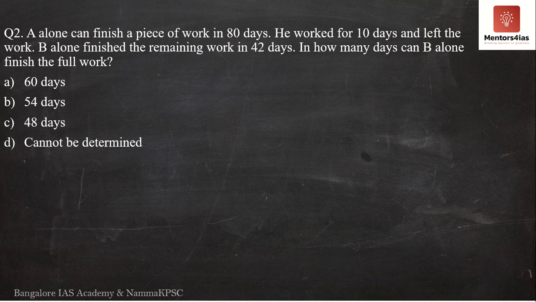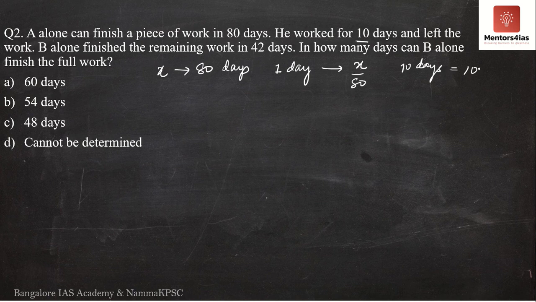Again, same thing: A alone can finish a piece of work in 80 days, correct? So if A can finish X amount of work in 80 days, in one day, how much amount of work would he complete? X by 80 is the amount of work completed by A in a single day. Now the question says A worked for 10 days and after 10 days he left. So now my question is, if in one day he can complete X by 80 amount of work, how much work would he complete in 10 days?